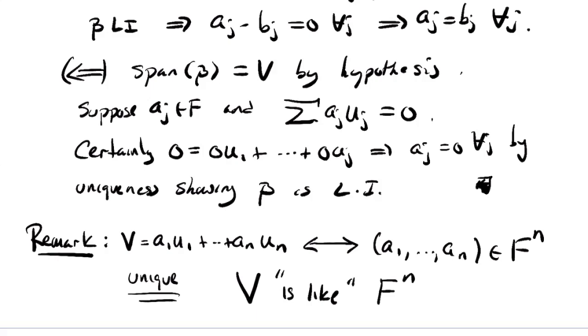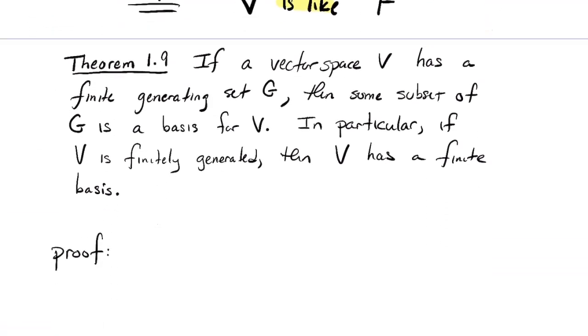Every vector v can be written as a linear combination of these u's, and since you can do it in only one way, those coefficients completely determine this n-tuple and vice versa. And when you add things over here, gathering like terms would be like adding the n-tuples. So this is our first glimpse, and we'll make it more rigorous as we go, that this vector space V, in some sense, is just like the vector space Fn. Okay, so that's all I'm going to say about that right now. We'll make it more rigorous later.